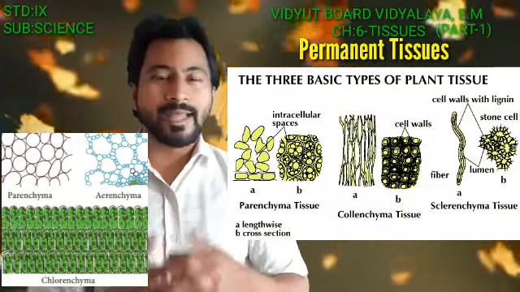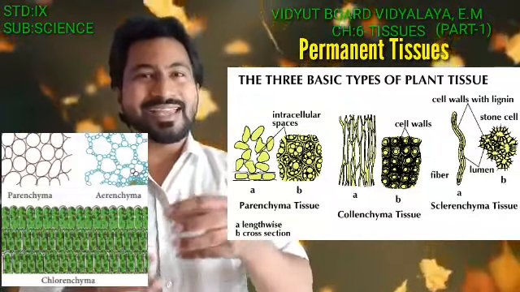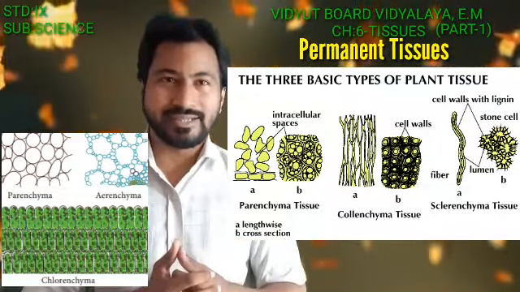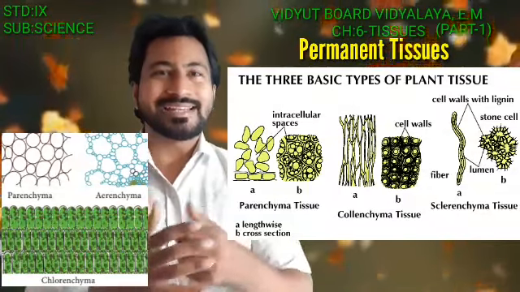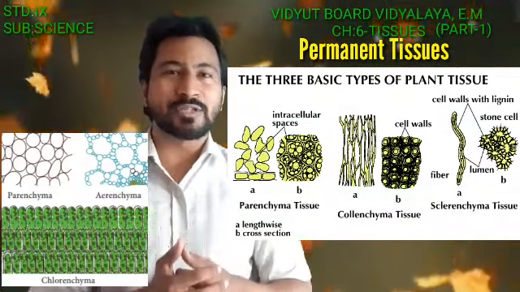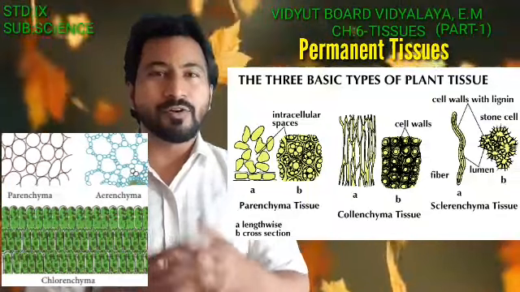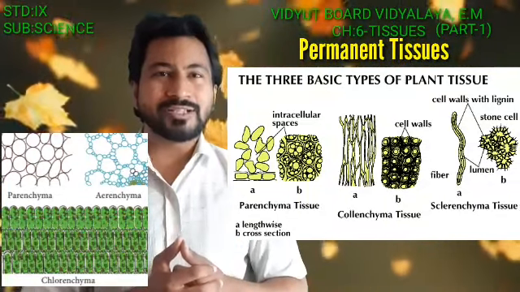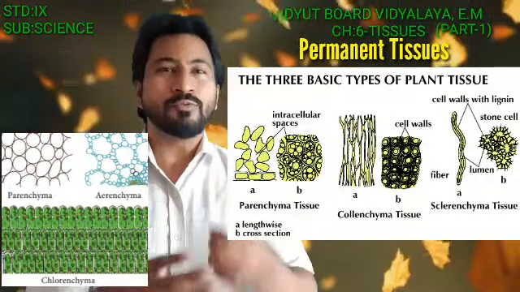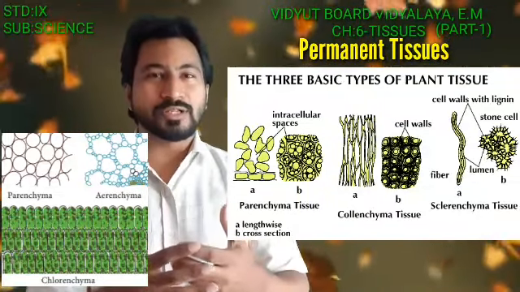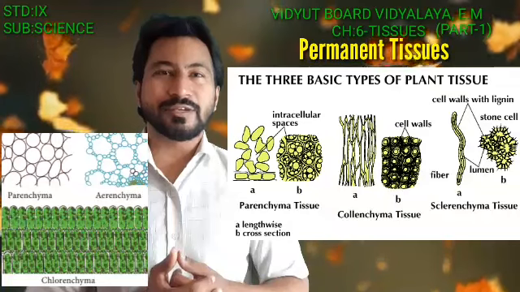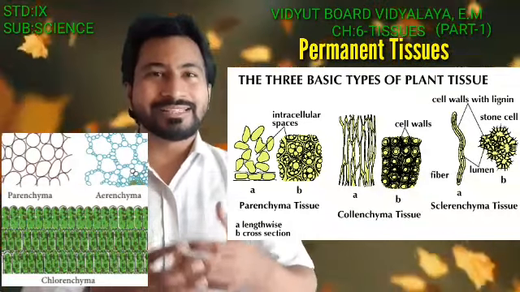Furthermore, the parenchyma having the air spaces inside it is said to be the aerenchyma. And this aerenchyma is mainly responsible for the purpose of buoyancy. Buoyancy means the ability to float. So the leaves of certain plants like the lotus, they float on the surface of water because of the aerenchyma.